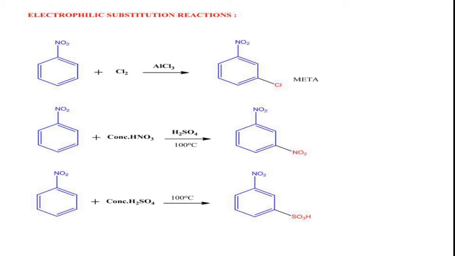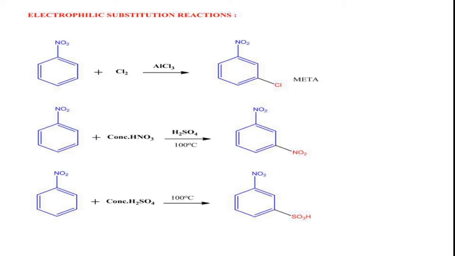But in order to undergo nitration for benzene, 60 degrees is sufficient, because benzene has more reactivity compared to nitrobenzene. Benzene is more reactive. So in order to perform electrophilic substitution reactions on nitrobenzene, we must use powerful electrophilic substituting agents.